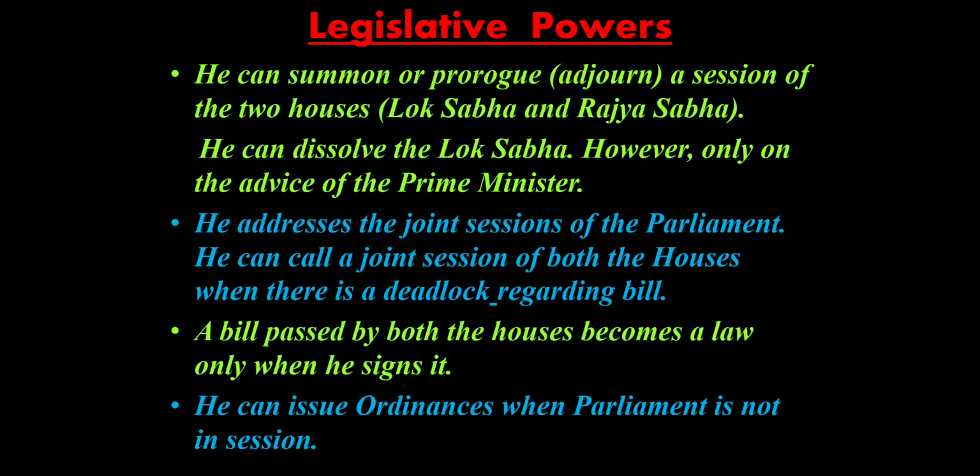In case the president refuses and says no, go and make changes in this particular bill, I am not going to sign it, it will not become a law until the president has signed it. So it is the president who has the power to prevent a bill from becoming a law. So a bill which is passed by both the houses has to be signed by the president to become a law.